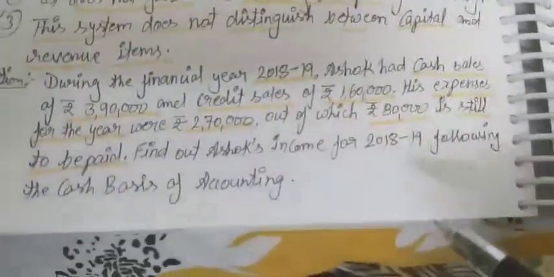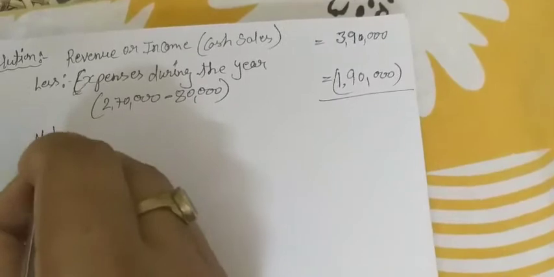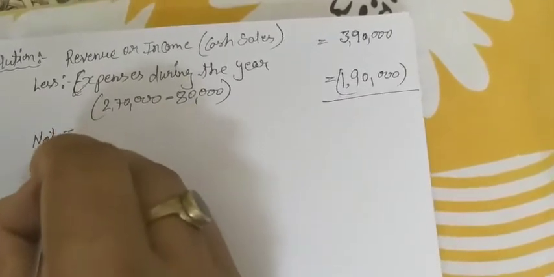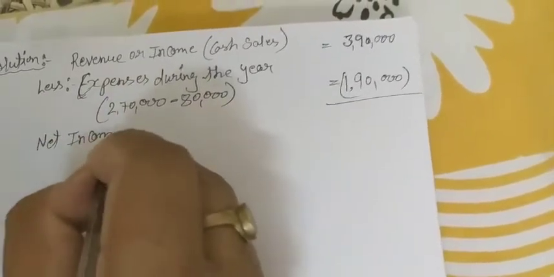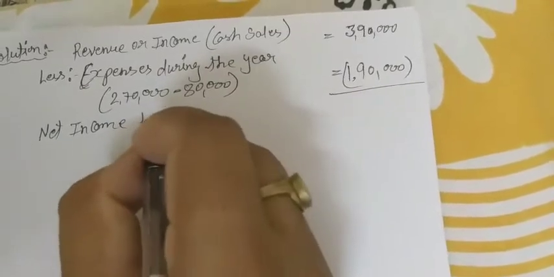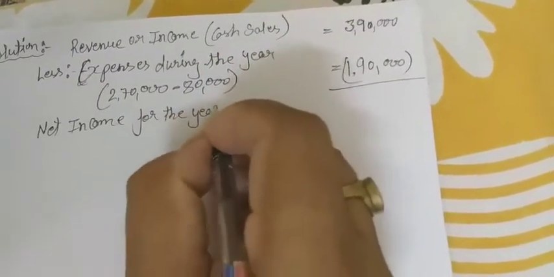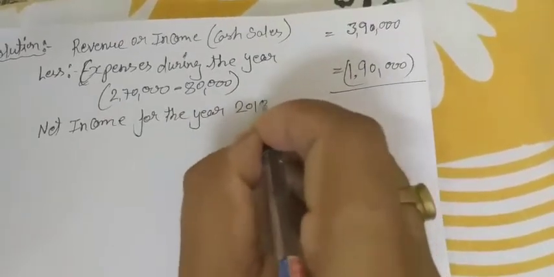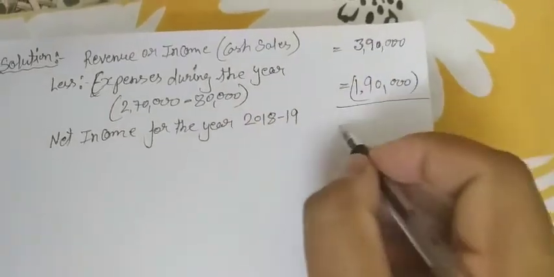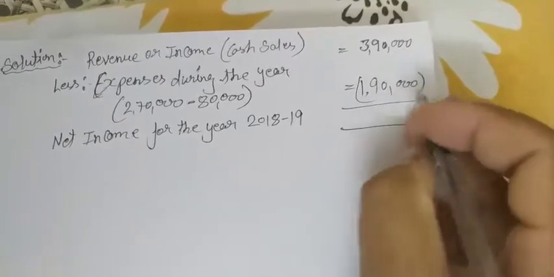So now we can calculate net income for the year 2018-19 by subtracting this.